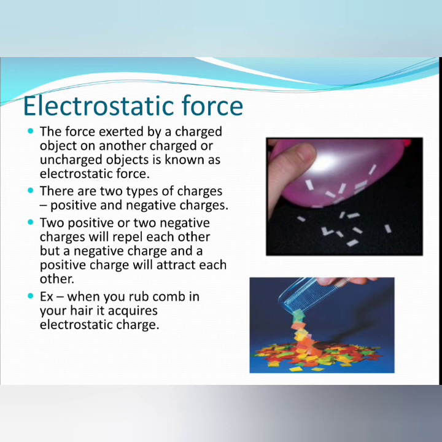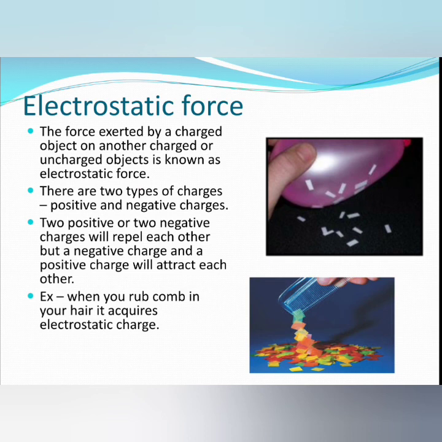Next is electrostatic force. The force exerted by a charged object on another charged or uncharged object is known as electrostatic force. Means the force exerted by two charged objects, or between two charged objects, is known as electrostatic force. Now there are two types of charges, positive and negative charge.